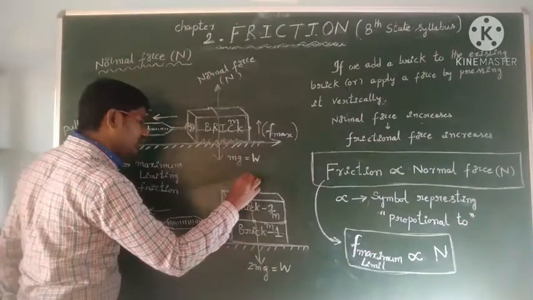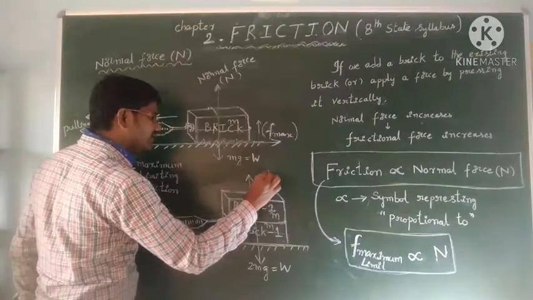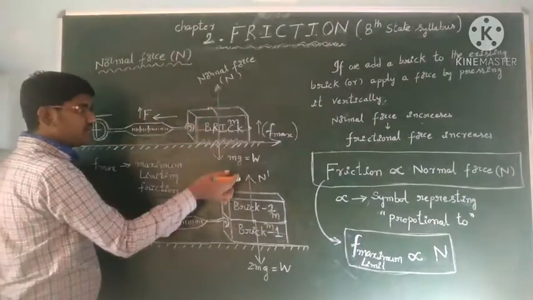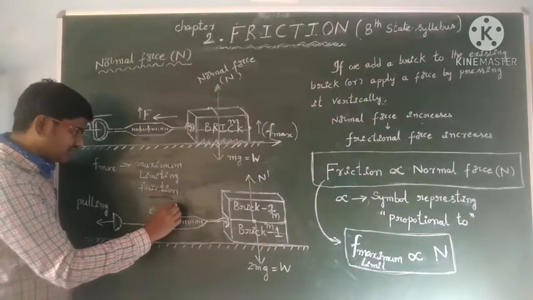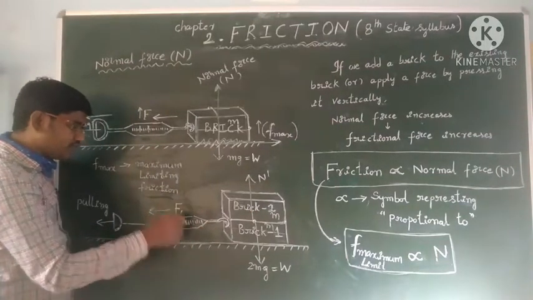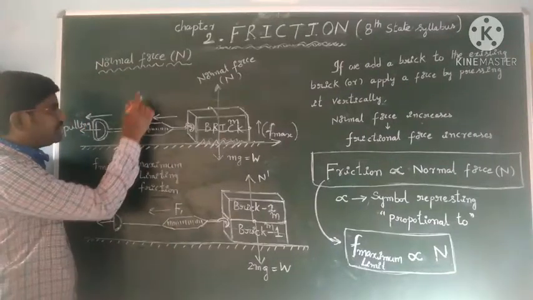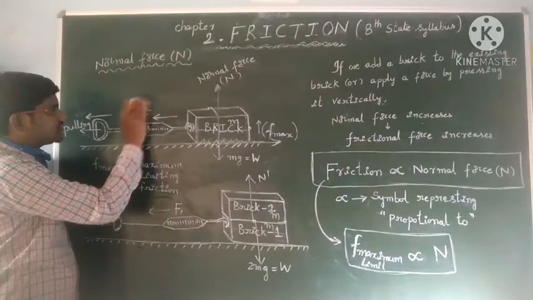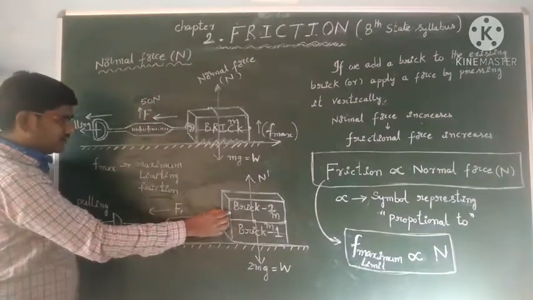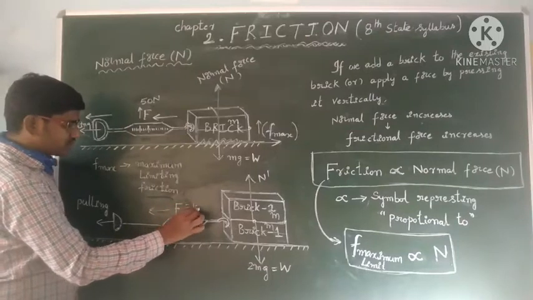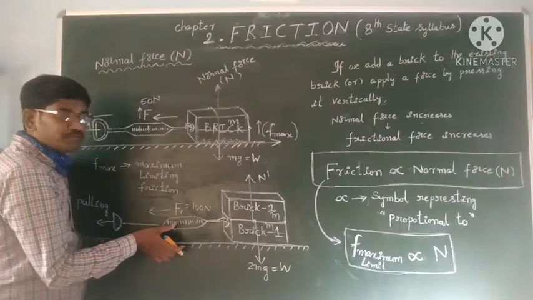Means now the total normal reaction is different from the first situation. It will be different here, it will be more, and here also we will get the frictional force, applied force. We find it will be doubled. So here the applied force required to pull this block, if it is 50 newtons, here we will get that applied force is 100 newtons just to move this arrangement.